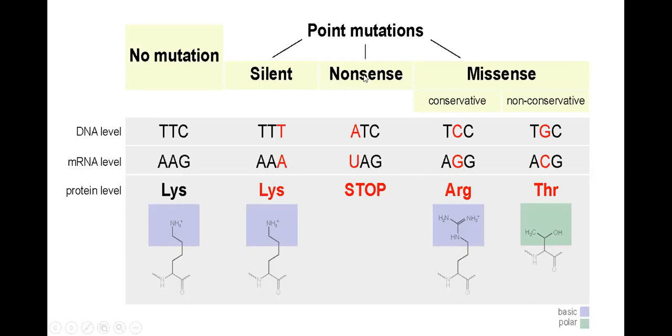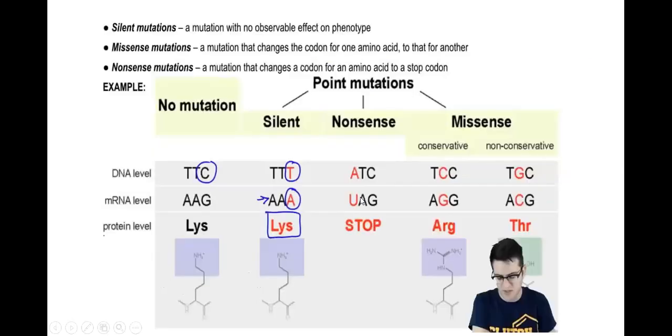And the other is nonsense mutation. In nonsense mutation, the amino acid which is changed is not going to lead to production of the beta globin chain, or any other protein, and it will lead to a stop codon. So no protein is going to be produced, and this is known as nonsense mutation or stop codon. Okay. So in silent mutation, the amino acid is changed, but there is no observable effect.